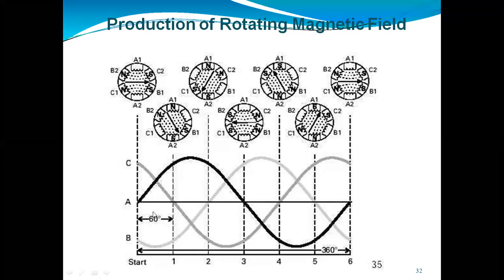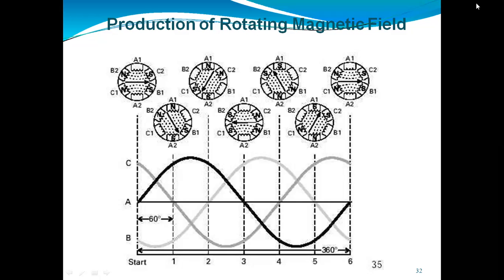Between phase A and phase B there is a difference of 120 degrees, and between phase B and phase C there is also a difference of 120 degrees, because instead of a single phase we are using a three-phase supply. For one phase we use 360, so 360 divided by 3 gives 120 degrees.